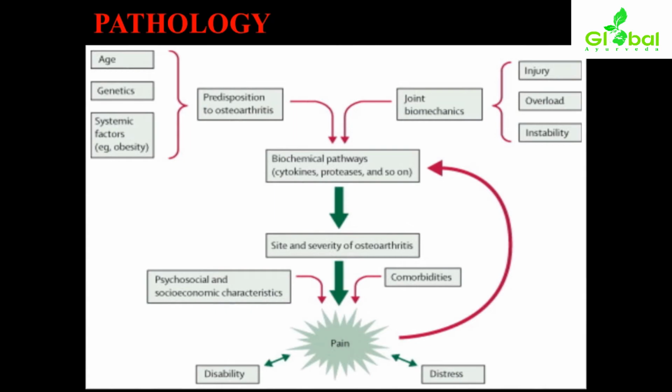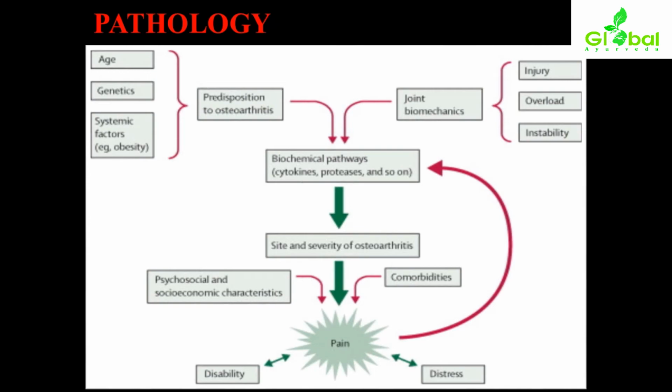Along with this, joint biomechanics will also be affecting, with respect to injury, overload or instability. Any kind of instability, overload, injury, problems or defects, whether present or not, we can assess. So these are the two categories of causes we will be considering in this condition.